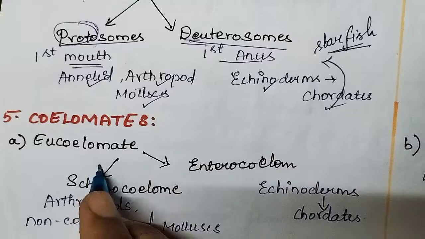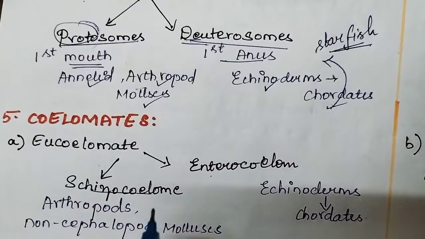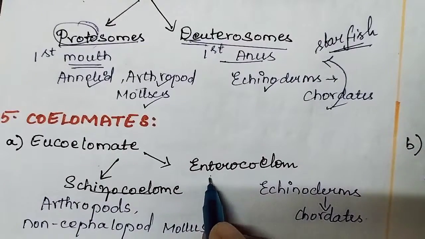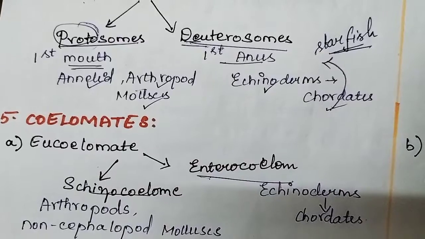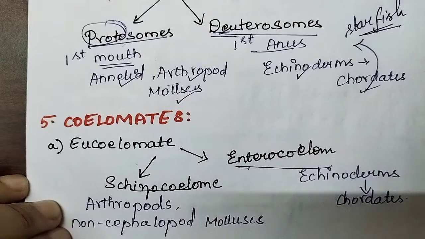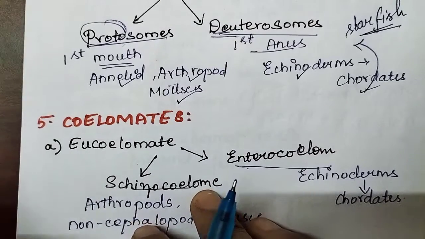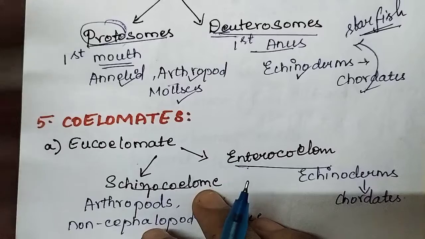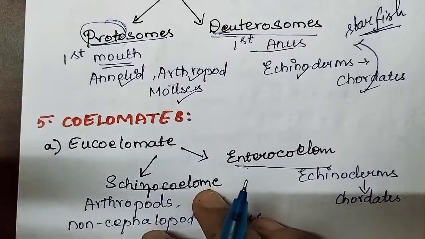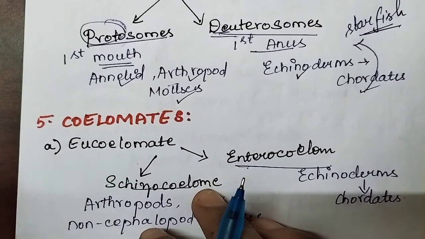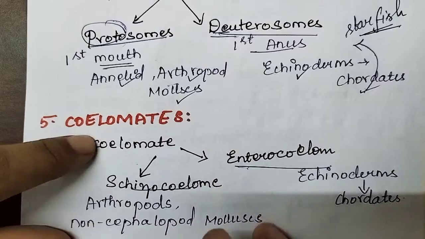So this is of two types: schizocoelom and enterocoelom. Schizocoelom develops from splitting up of mesoderm. The layers in germ layers we have seen, no? The middle layer is mesoderm. The splitting up of mesoderm leads to schizocoelomate animals.